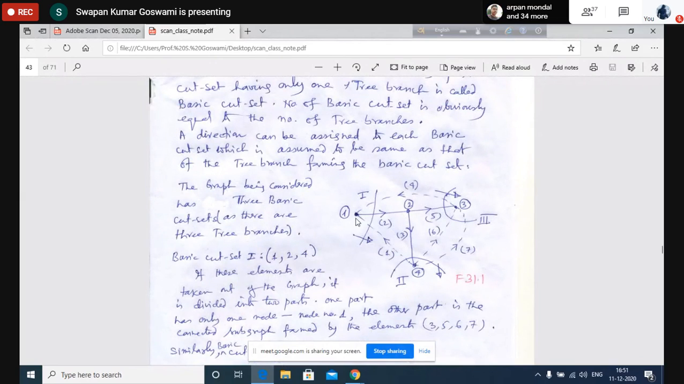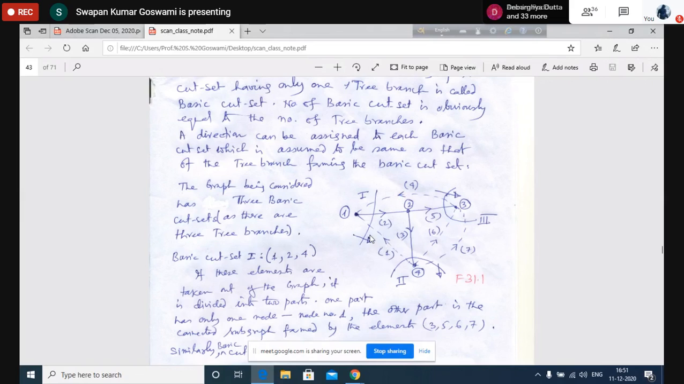Already this is the tree we have identified. As this tree is identified, these four elements are the links. Now let us select a set of elements such that if I remove them, the graph will be divided into two subgraphs. So what I can do is remove 1, 2, and 4. For this graph, let me remove 1, 2, and 4 and see what happens.